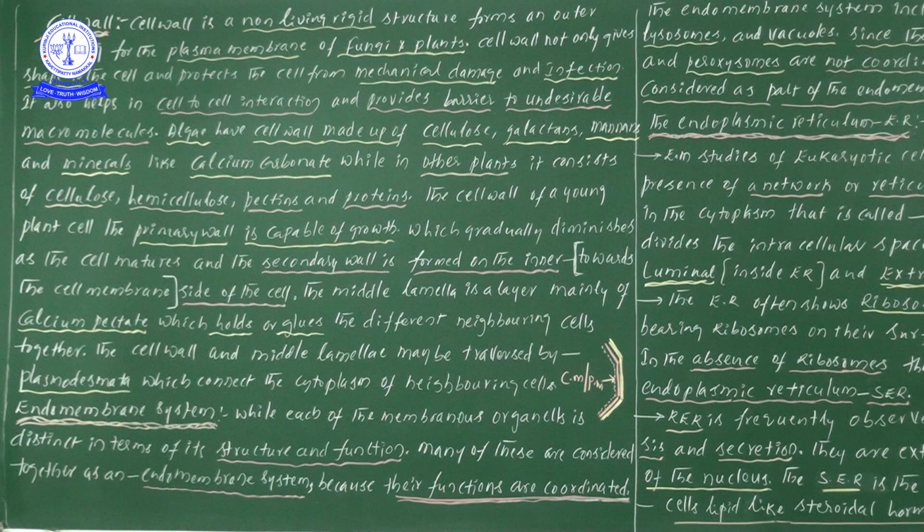This protecting layer, the cell wall, helps in cell to cell interaction and acts as a gate-like structure against undesirable macromolecules. If unwanted macromolecules are there, the cell wall obstructs them and will not permit them to enter the cell.